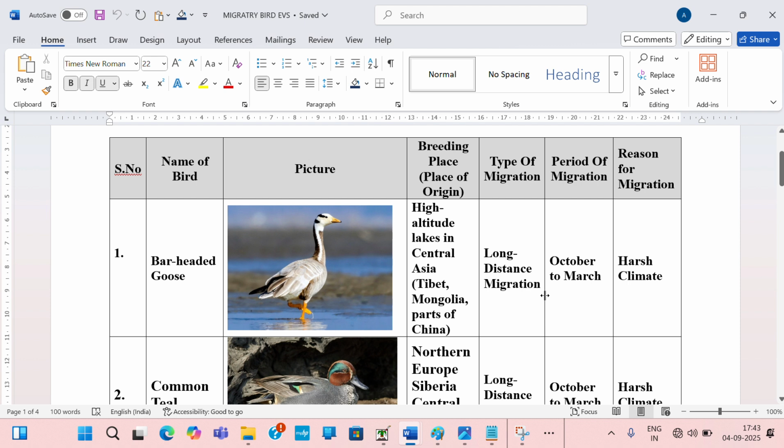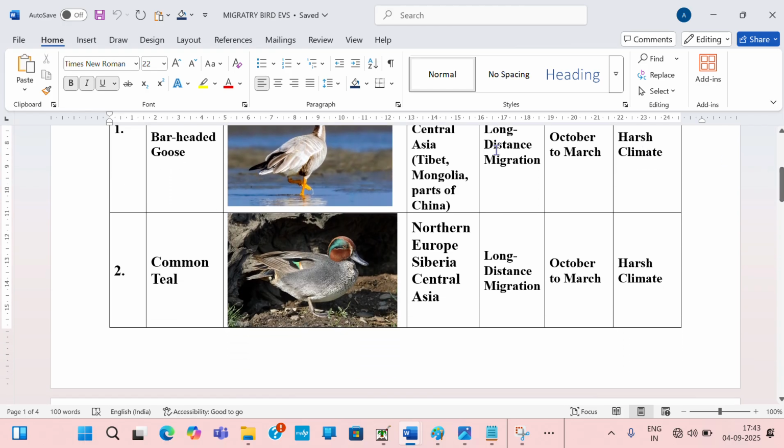Migration means travel from one place to another in climate change. Period of migration is October to March. Harsh climate is the reason of migration. These are all the same for all of these birds.